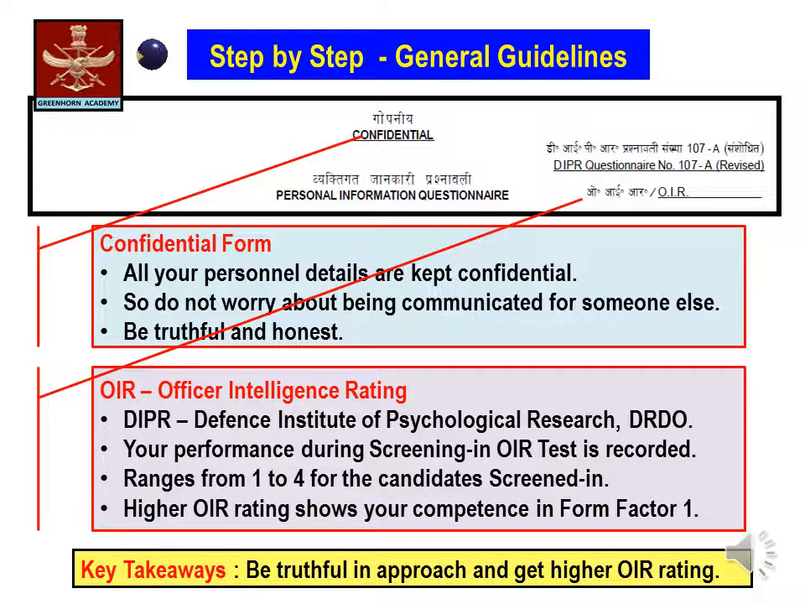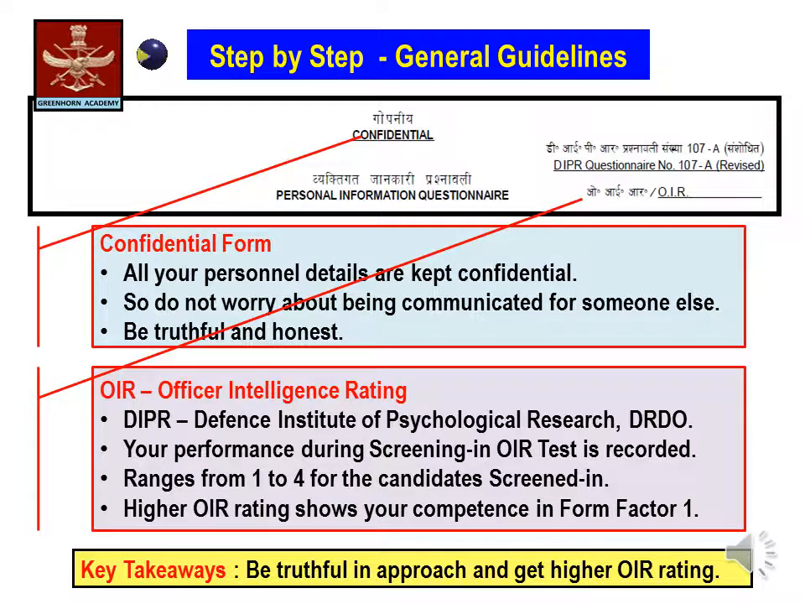Second, the PIQ form has been designed by DIPR, which stands for Defence Institute of Psychological Research, DRDO, New Delhi. On the top right hand corner, your performance during your screening in the OIR test will be recorded before the form reaches your assessors, that is the interviewing officer and the psychologist. Your OIR rating ranges from 1 to 4 for the candidates who are screened for the second phase of the SSB interview. A higher OIR rating shows your competence in Factor 1.